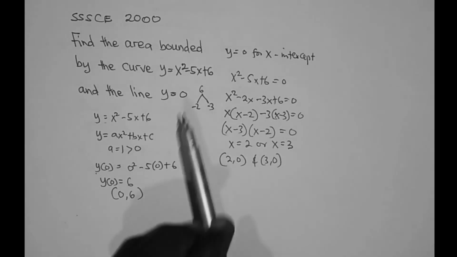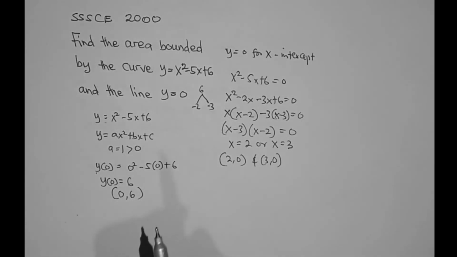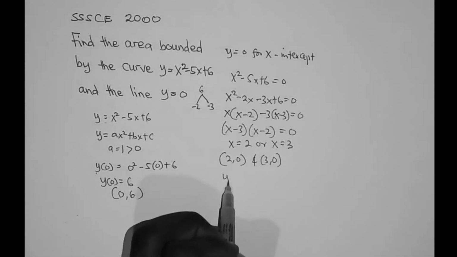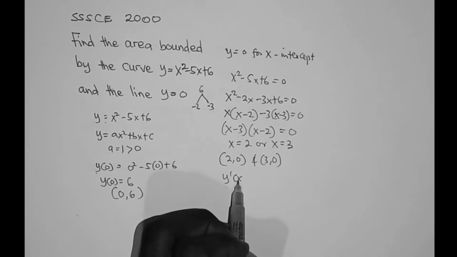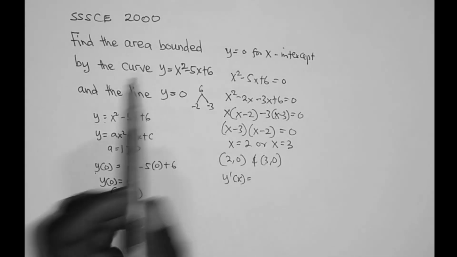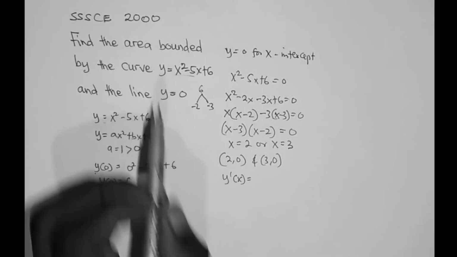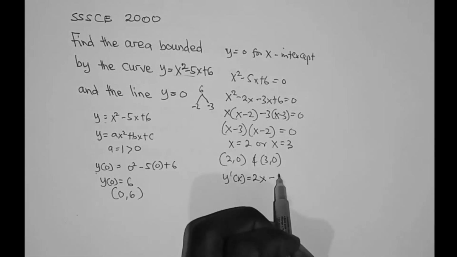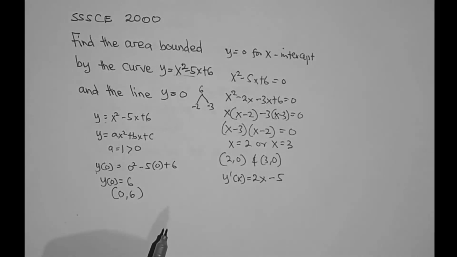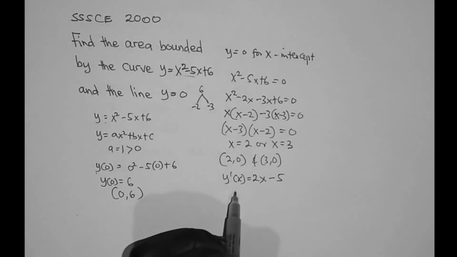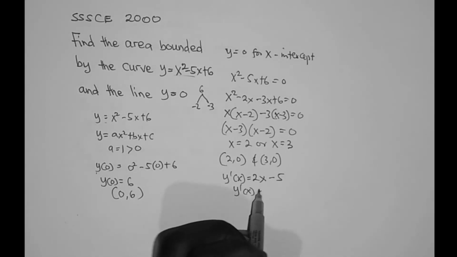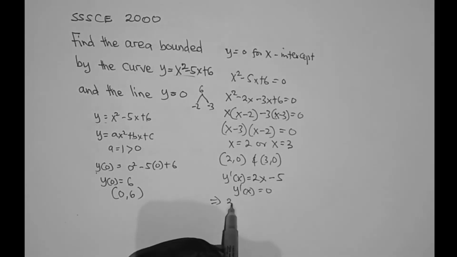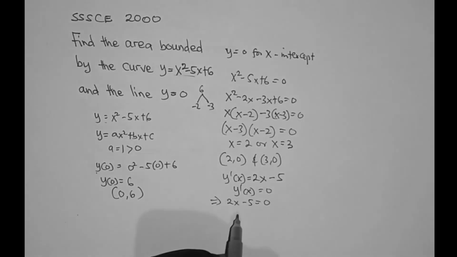Then the next thing is to find the turning point. For the turning point we need to find y prime of x. So we take this function and differentiate it. If you differentiate x squared, you get 2x. If you differentiate minus 5x, you get minus 5. And if you differentiate 6, it is 0. So the turning point is the point at which y prime of x is equal to 0. This implies that 2x minus 5 is equal to 0, and x is equal to 5 over 2, which is equal to 2.5.